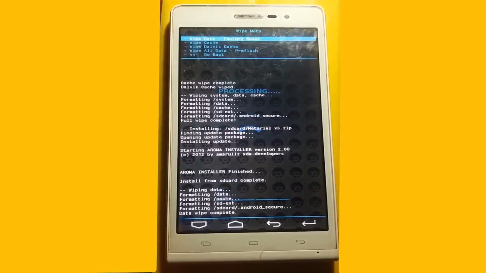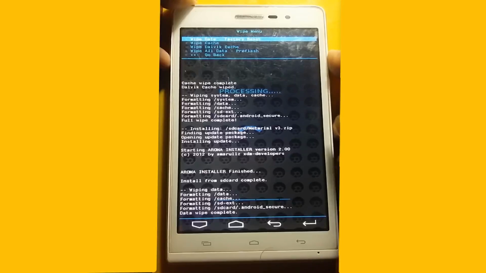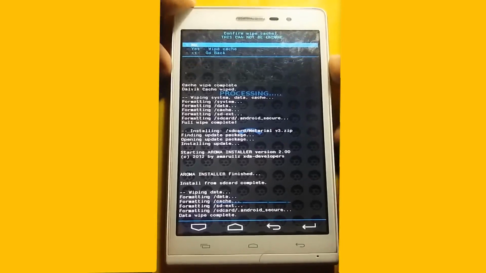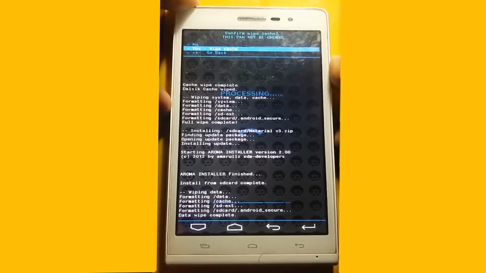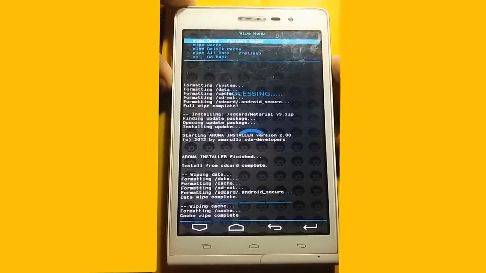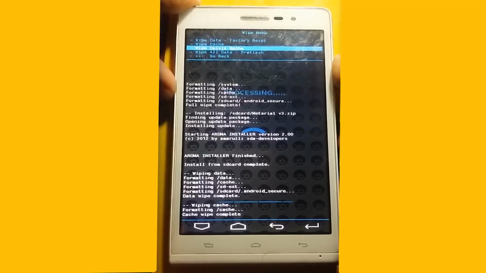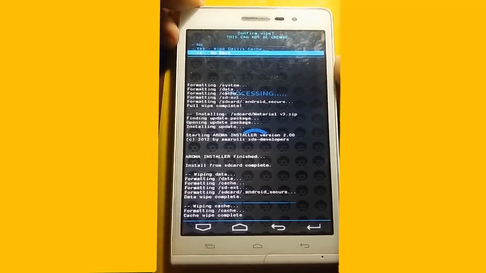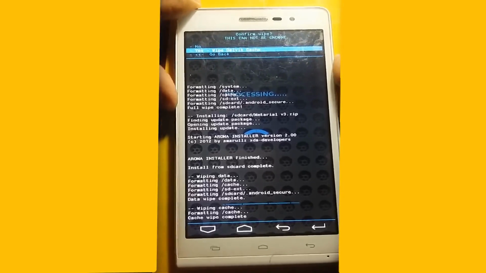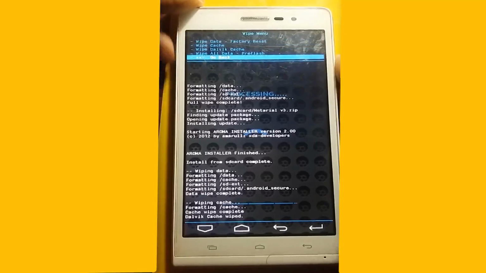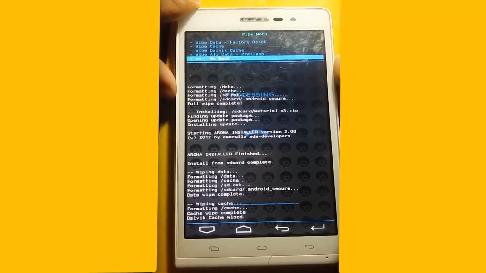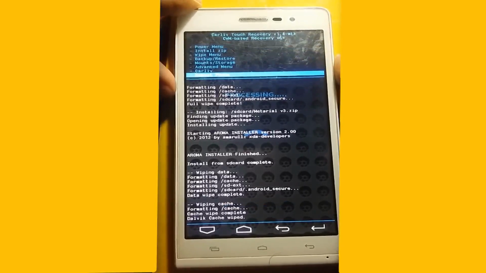Now wipe cache. Done. And finally wipe Dalvik cache. Then go back and reboot your phone.